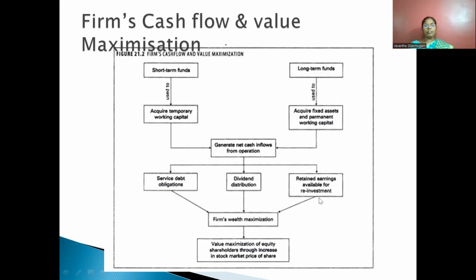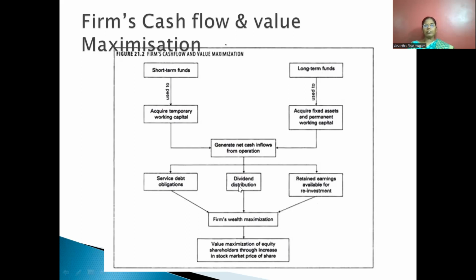What is meant by that? Service debt obligation means, there are two important sources of financing for a firm. One is owned capital, another is leverage or borrowed money. When the company borrows money, it needs to pay interest periodically. That is called service debt obligation. It has to pay interest.